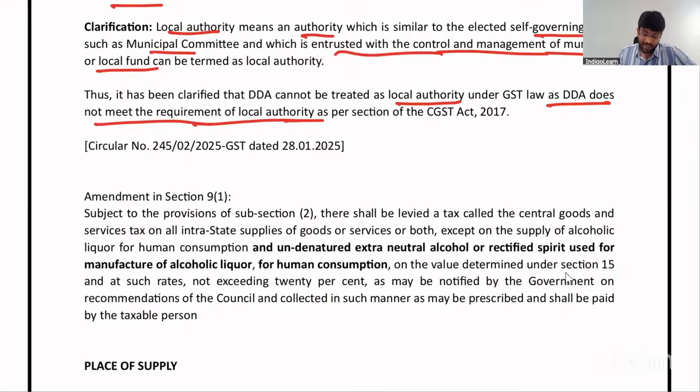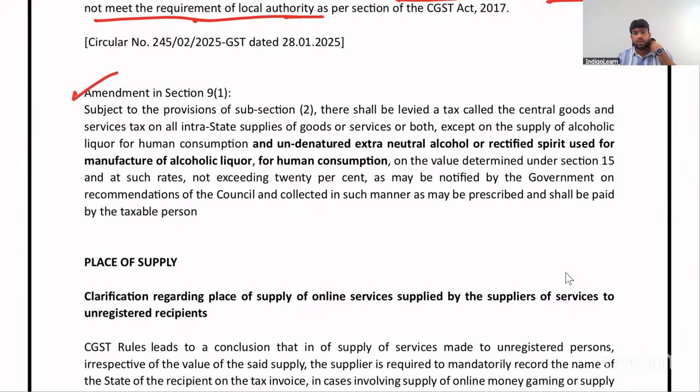Next. One interesting amendment. We know that CGST is a tax on supply of all goods or services or both, except alcoholic liquor for human consumption. We know that, right? Now, an interesting new point they brought in that GST does not apply on alcohol liquor for human consumption, and it also does not apply on undenatured extra neutral alcohol. It also does not apply on what, my dear friends? Undenatured. Undenatured means which is not denatured.